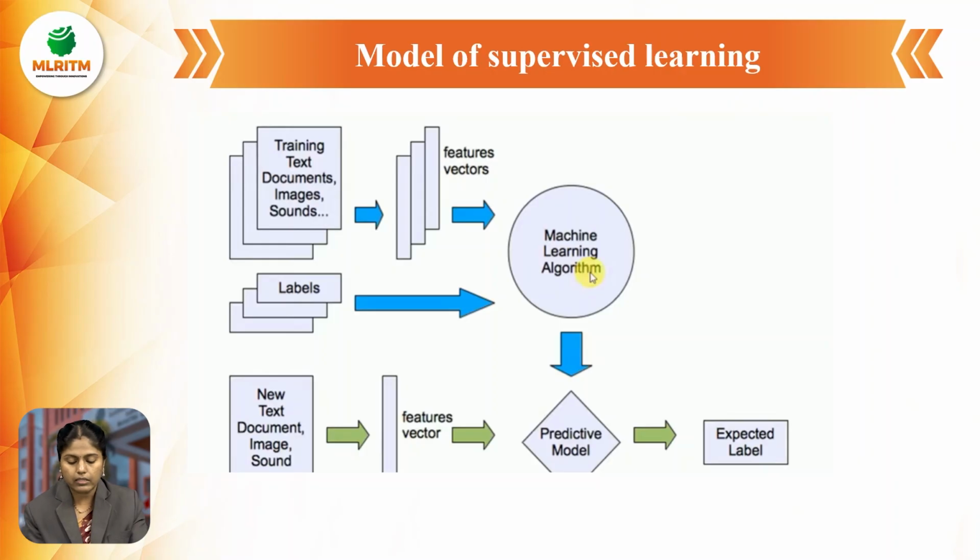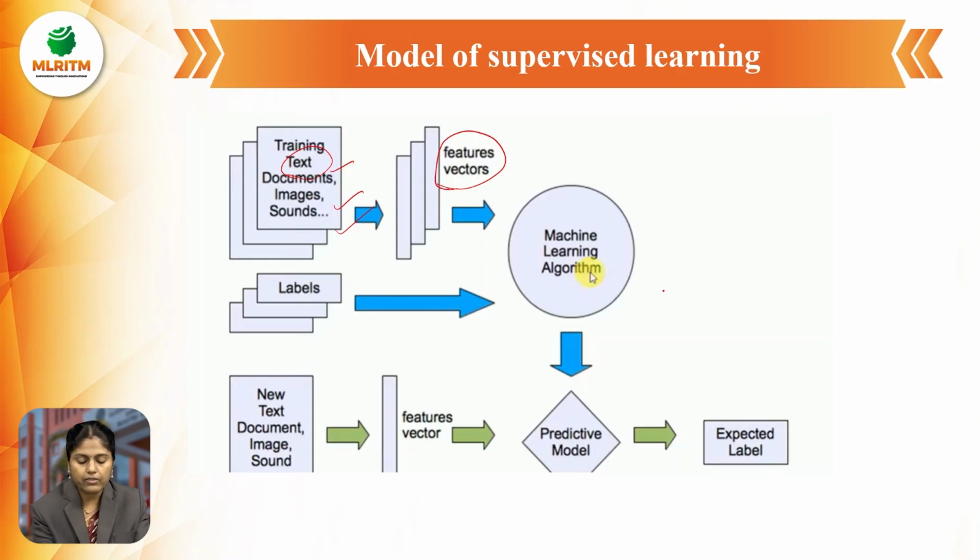See, this is the model, how we are predicting the output, how we are getting the output. By looking at the model, we can clearly understand it. In this supervised learning, there will be training on text documents, images, and sounds. The data may be in the form of documents, images, or sounds. After this, we are giving some features, as vectors. Again it is segregated into the vectors. After vectors, it goes to the machine learning algorithm.